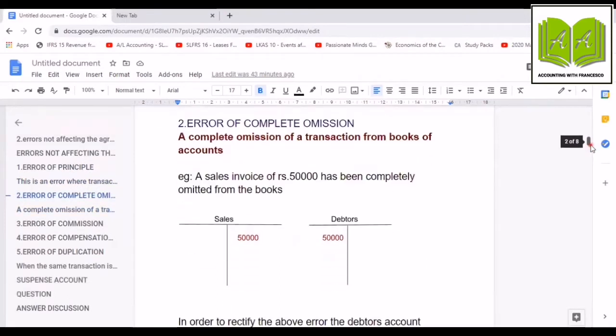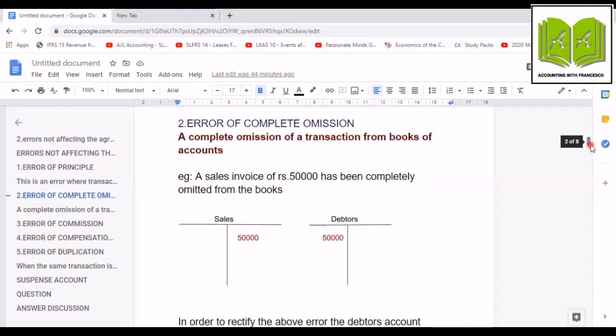Error of complete omission. A complete omission of a transaction from books of accounts. Let's understand this with an example. A sales invoice of rupees 50,000 has been completely omitted from the books. According to Luca Pacioli, what is the double entry for credit sales? Debtors account debit, sales account credit.